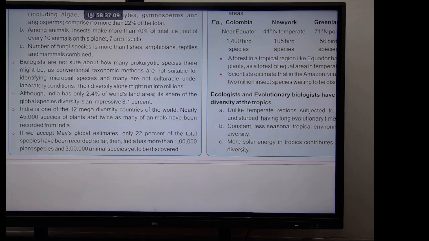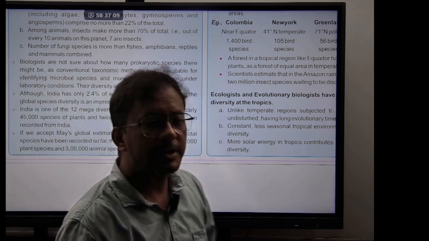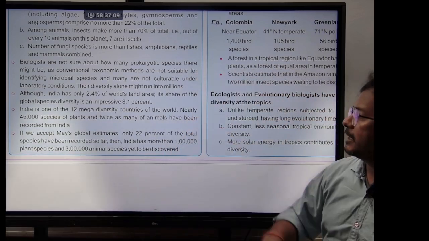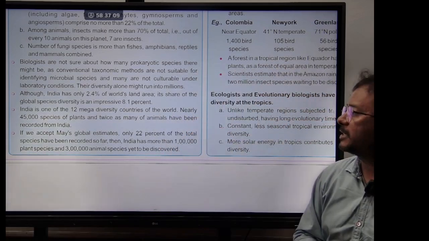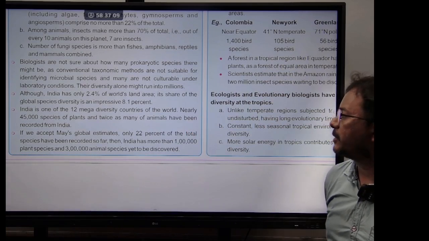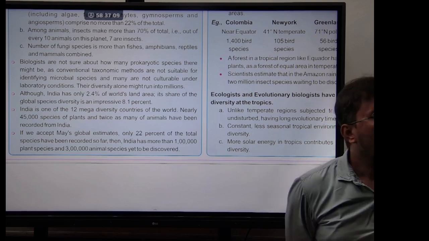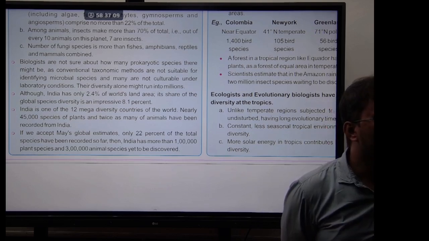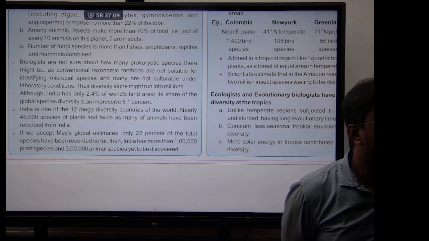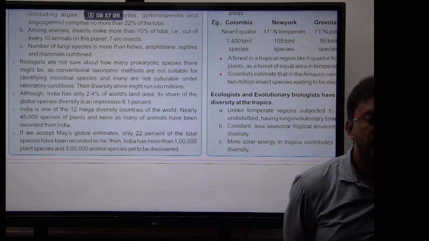It has 8.1%. India is one of the 12 megadiversity countries of the world, which means nearly 45,000 species of plants and twice as many animal species have been recorded from India. How many species of plants? 45,000 species, and almost twice, that is almost 90,000 species of animals.